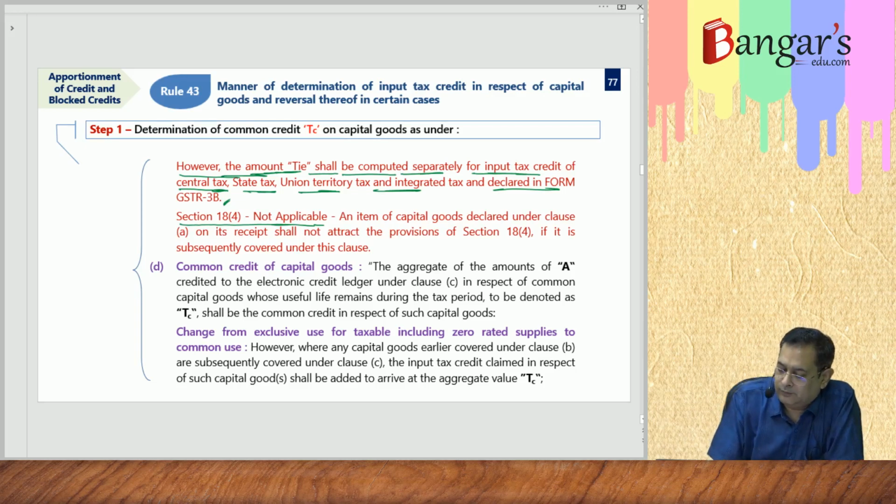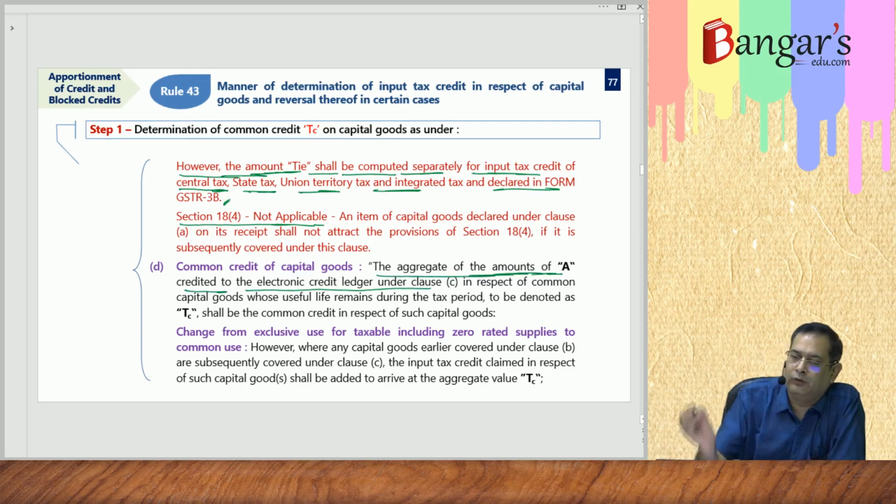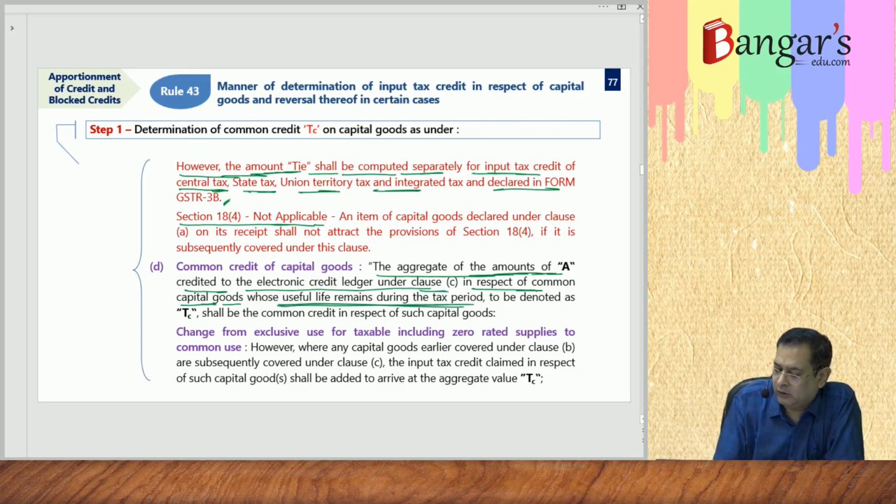Now here the aggregate of the amounts of A credited to the electronic credit ledger. So we will aggregate A under clause C in respect of common capital goods whose useful life remains during the tax period, to be denoted as TC.